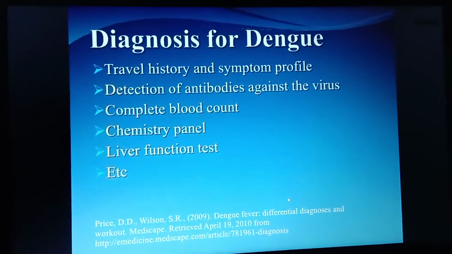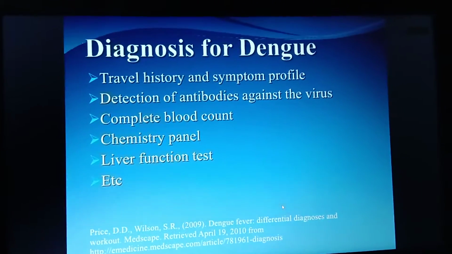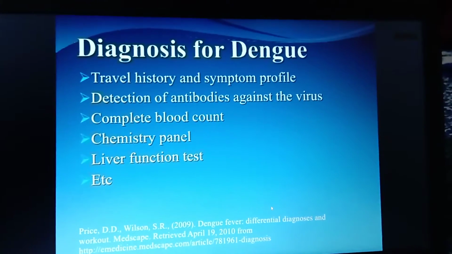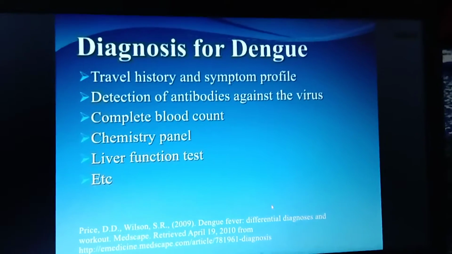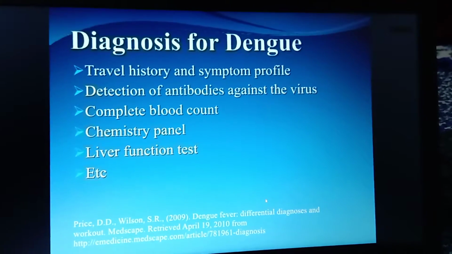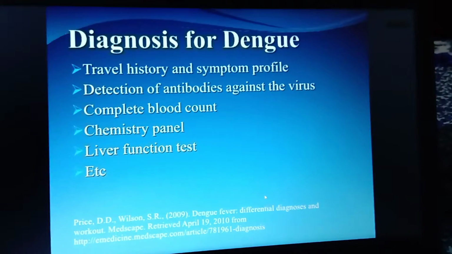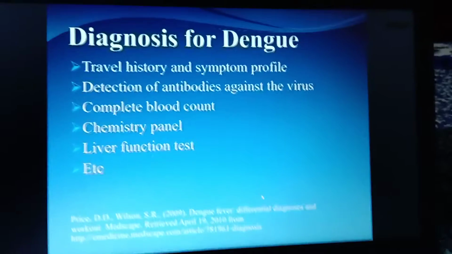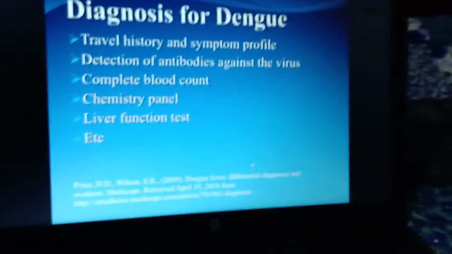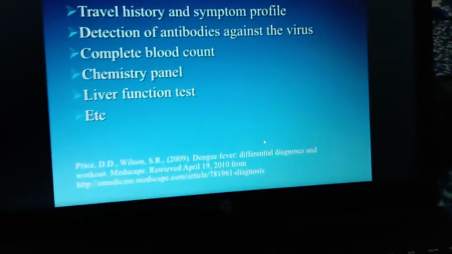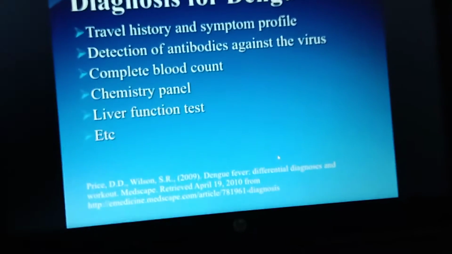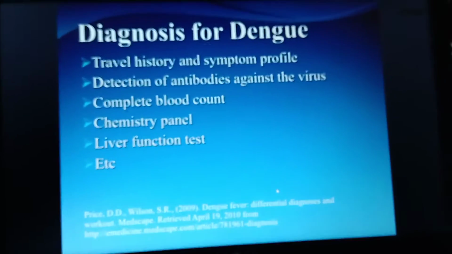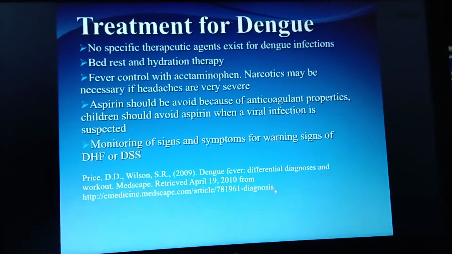And what is the diagnosis they can make here? They will take the history of the travelers, and they are going to detect the virus by an antibody test, and a complete blood count in order to find out the low platelet counts that go with the diagnosis of dengue. And some chemistry panel, which discusses the chemical changes within the body itself, and a liver function test, and so on. So this kind of testing they are going to perform for dengue fever.